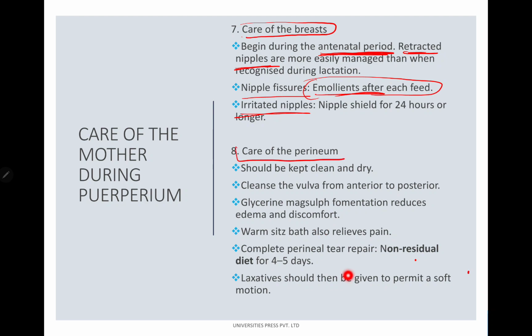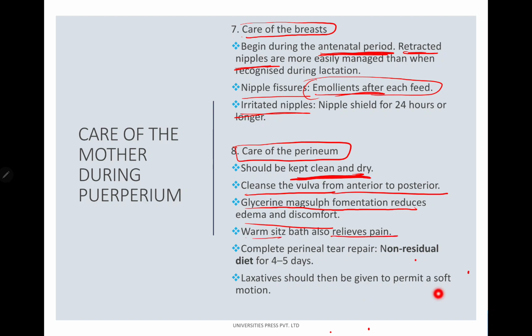Next is care of the perineum. So of course, the perineum, the genital hygiene only. It should be kept clean and dry. Cleanse the vulva from anterior to posterior. Glycerin magnesium sulfate fermentation reduces edema and discomfort. A warm bath can also relieve pain. Complete perineal tear repair. Non-residual diet for 4 to 5 days.